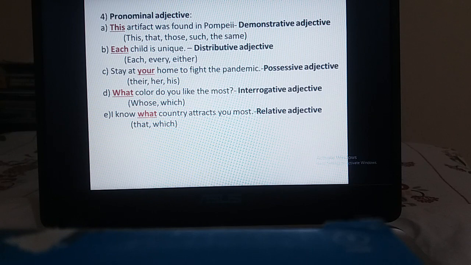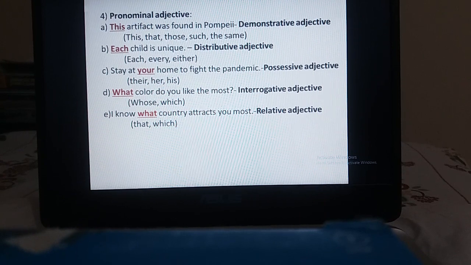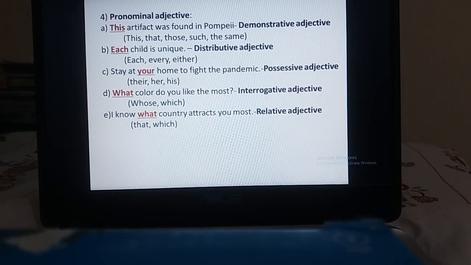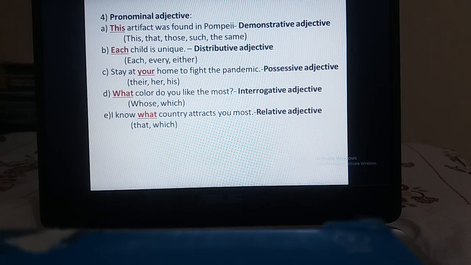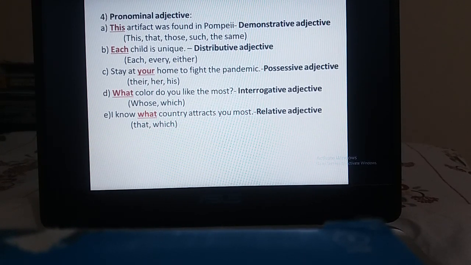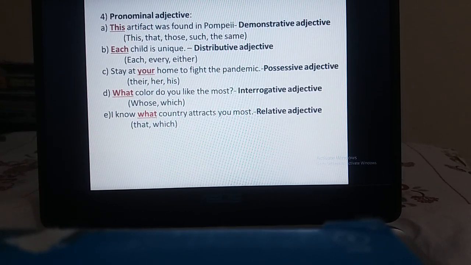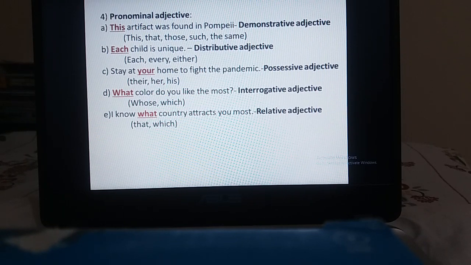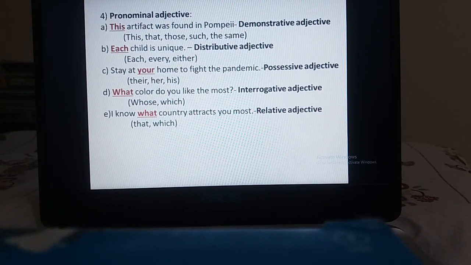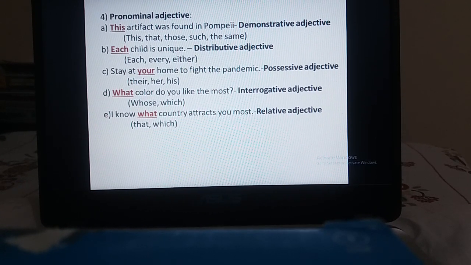So next, just look at the examples given in number A, B, C, D and E. The first one is: this artifact was found in Pompeii. Each child is unique. Stay at your home to fight the pandemic. What color do you like the most? And I know what country attracts you most. We know that these words, these, each, your, what are actually pronouns. But here in these sentences, these words are placed just before the noun. That's why they are considered adjectives.